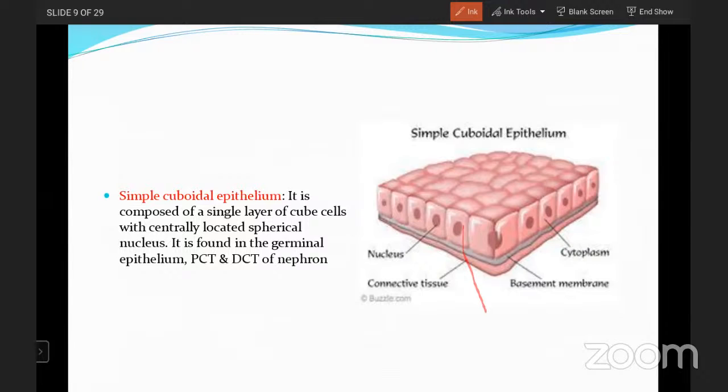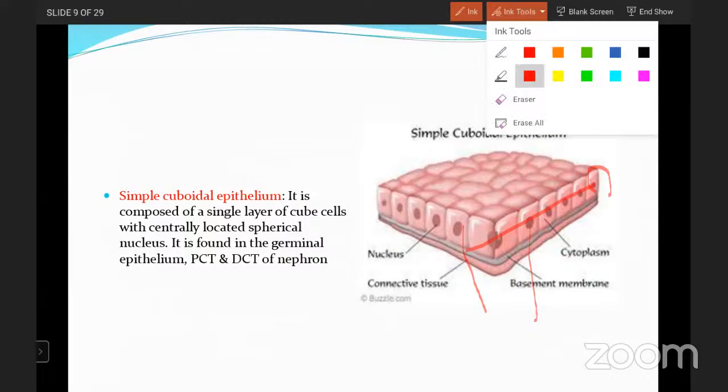Actually, a nephron consists of the Bowman's capsule, PCT, loop of Henle, DCT, and collecting tubules. Especially in the PCT and DCT of the nephron, it is simple cuboidal epithelium, meaning the cells are cube-shaped, and they are useful for absorption or exchange of materials. Okay, so this is about the simple cuboidal epithelium. This is the cube shape, and this is the nucleus with a spherical shape, and it has only one layer. Simple cuboidal epithelium. Okay, now go for the next one.